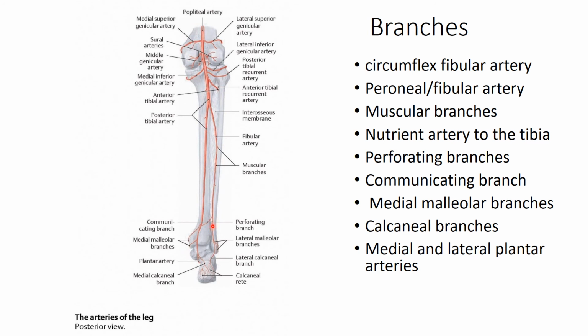Then there are the medial malleolar branches, which contribute to the anastomosis around this medial malleolus. Then there are the calcaneal branches, which contribute to the anastomosis around this heel, the calcaneus portion, as well as around the medial malleolus. And finally there are the terminal branches, the medial and lateral plantar arteries. So these are the branches of the posterior tibial artery.